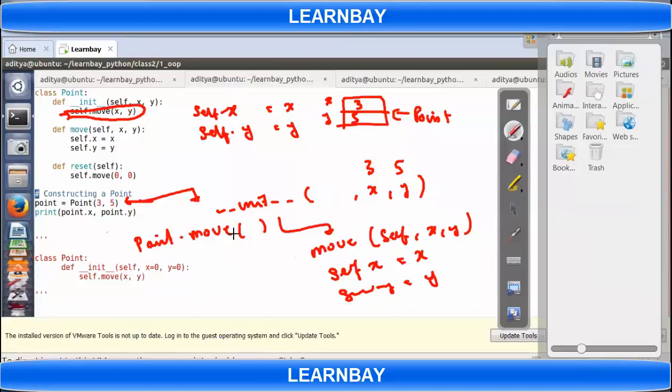Init I can create empty also. See, the init is the first function which will be called once object is created. Underscore init is the first function which will be called once object is created. Init, if you want to keep it empty, that is fine. If you want to create some variable, that is the best place. Whatever data you want in your object, you can implement in init, like x, y, z, whatever it is.